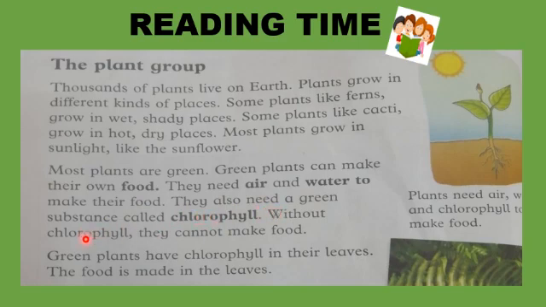Without chlorophyll, they cannot make food. Green plants have chlorophyll in their leaves. The food is made in the leaves. Plants need air, water, and chlorophyll to make their own food.